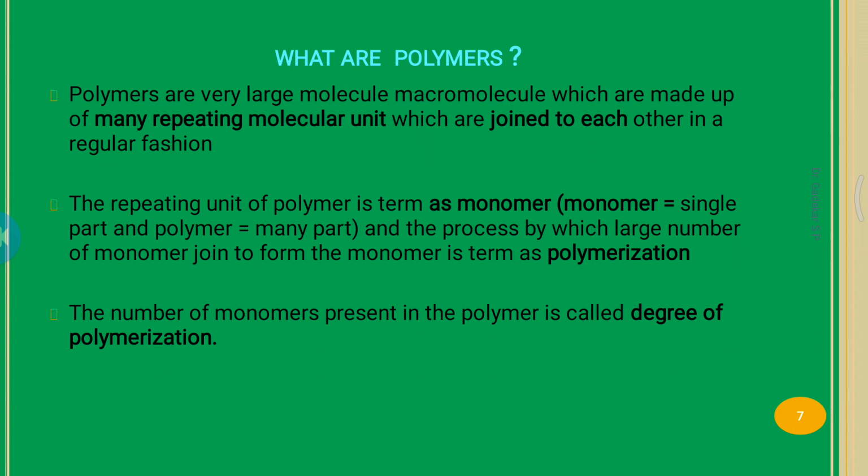The process by which a large number of monomers join to form polymers is known as polymerization.